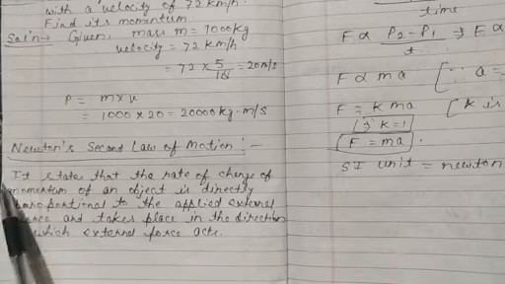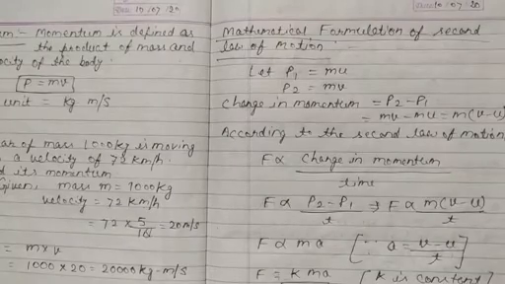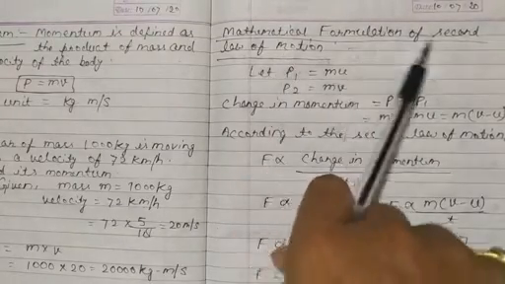So this is Newton's second law of motion, and now the mathematical formulation of the second law of motion.